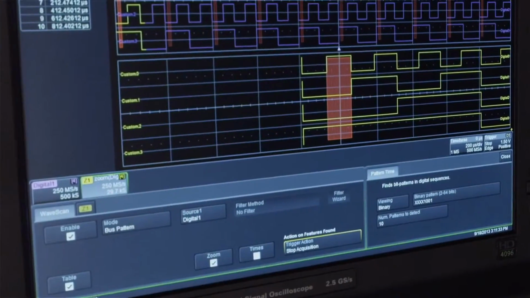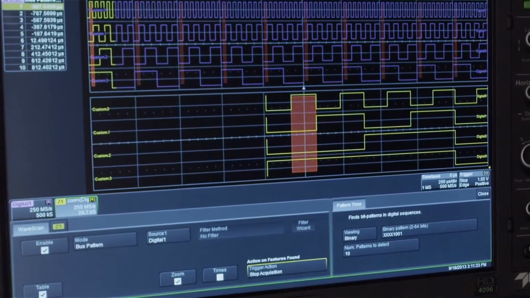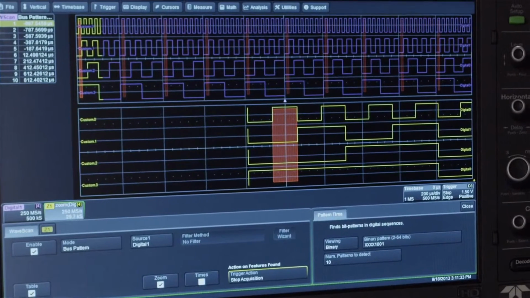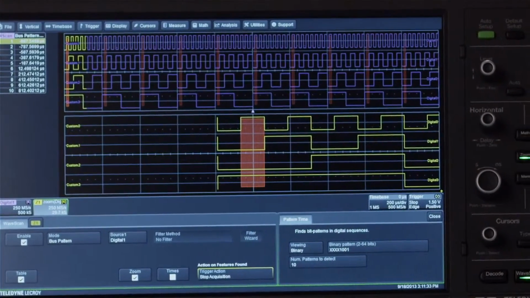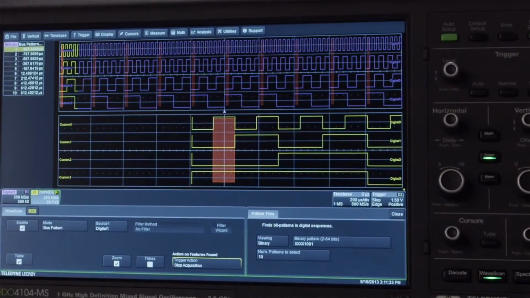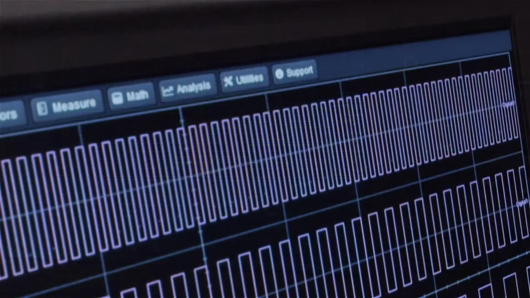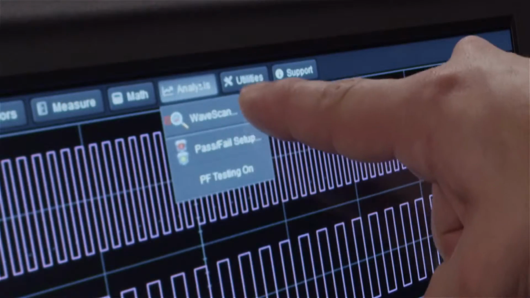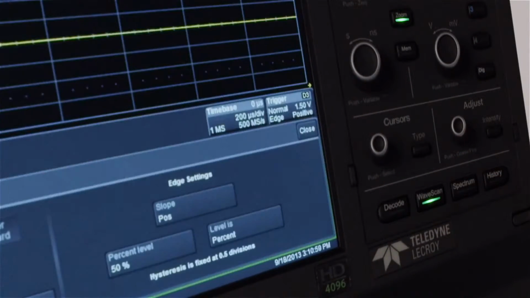The parallel pattern search capability within WaveScan allows the mixed-signal high-definition oscilloscopes to isolate and analyze patterns across many digital lines. Identified patterns are presented in a table with timestamp information and enable quick searching for each pattern occurrence. Enable WaveScan by selecting the Analysis pull-down menu and then choosing WaveScan, or by pressing the front panel WaveScan button.